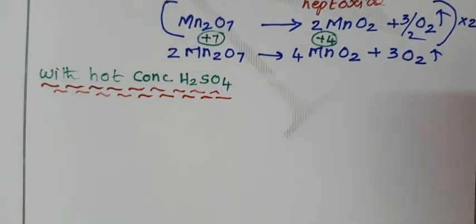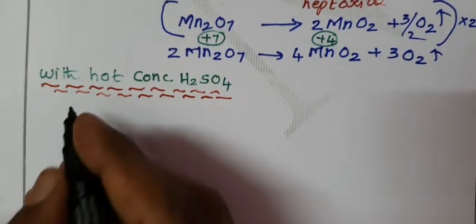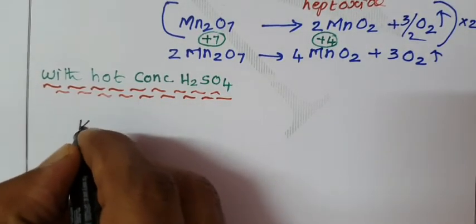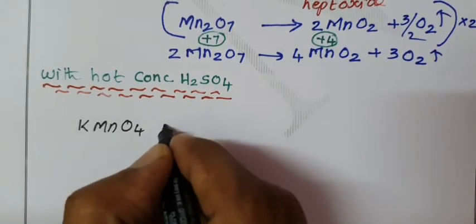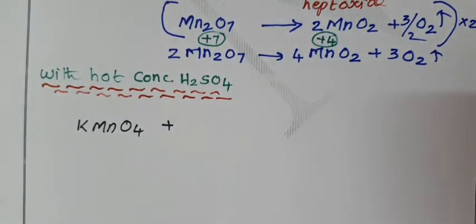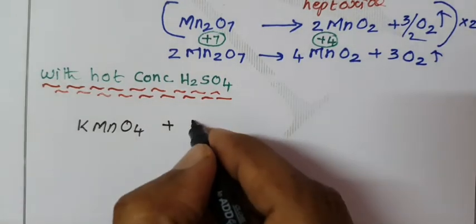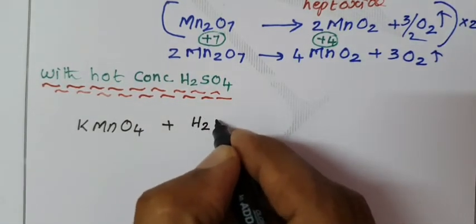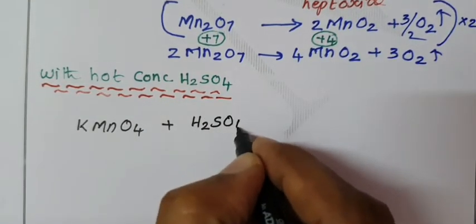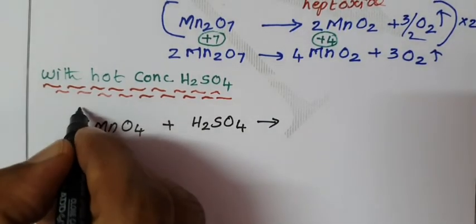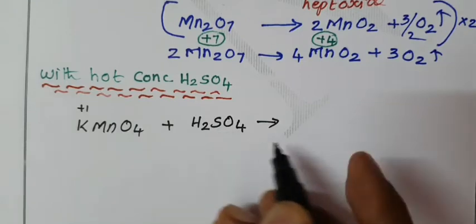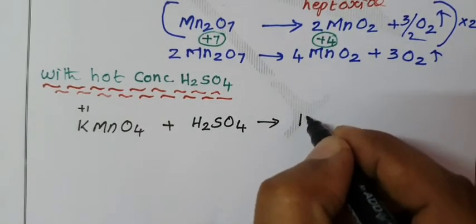Potassium permanganate, KMnO4, when treated with hot concentrated sulfuric acid, H2SO4, gives K plus combined with the SO4 2 minus.